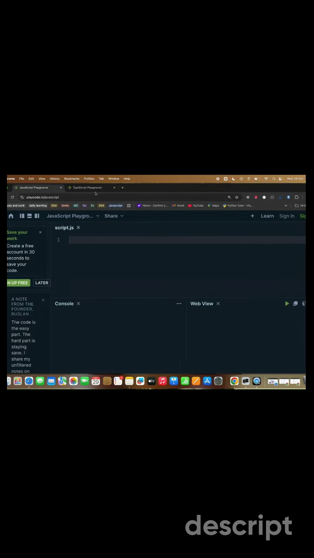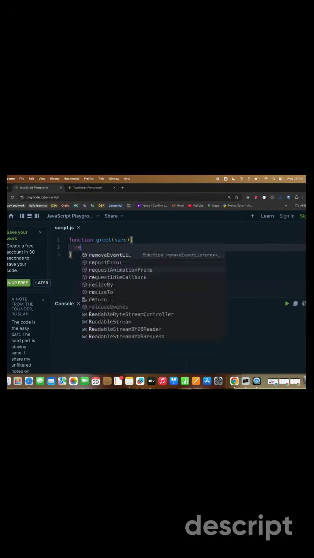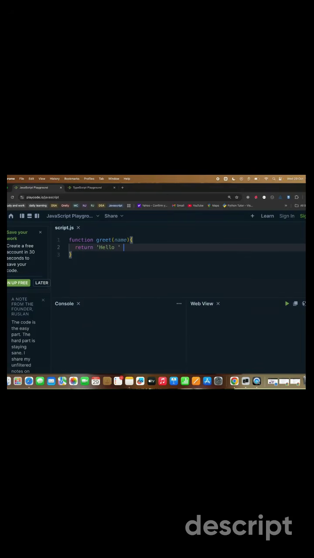This is my JS compiler and this is my TS compiler. Let's write one piece of code in JS. Greet, let's put the parameter as name and return hello and the name. Now let's call this with the name John. Let's console it out also to see the output. Here we can see this is my JS code and the output is hello John.